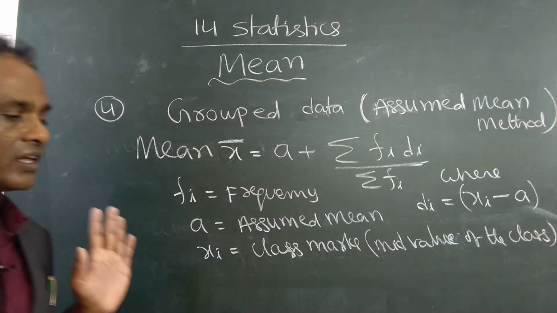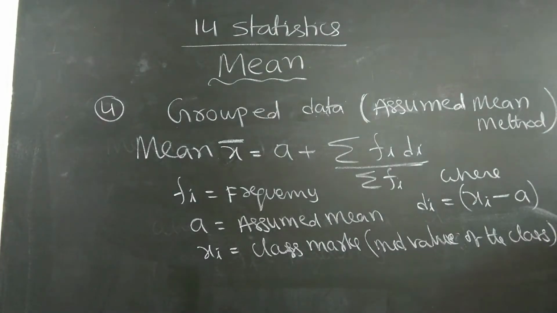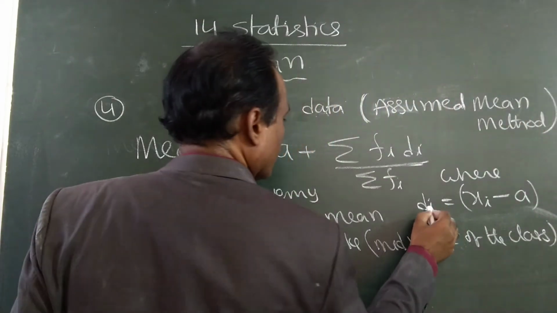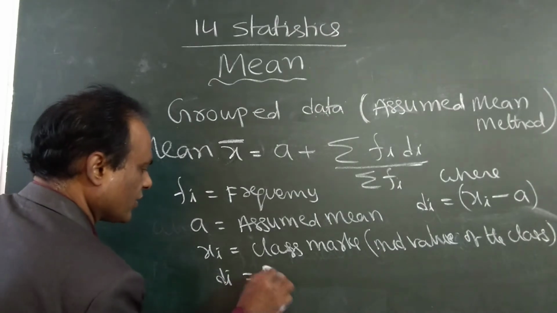So write down this formula and write the symbols also. D is nothing but xi minus a, and we can call D the deviation.